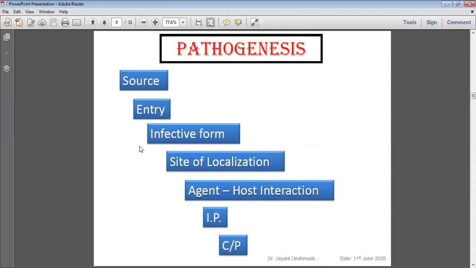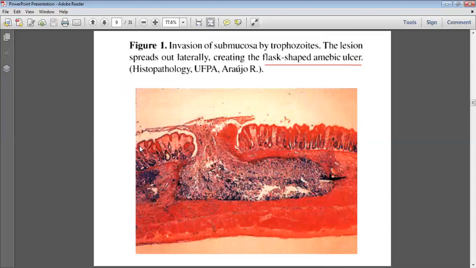They form a characteristic ulcer, known as a flask-shaped ulcer. With the picture we can observe it. When the trophozoites multiply, they secrete substances that break the surface material and enter into the muscularis mucosa. Maximum ulcers are pinhead size, small to 1 inch ulcers. 1 inch ulcers can also occur, depending on the host. The characteristic ulcer is a flask-shaped ulcer, where the neck is narrow and the base is broad, like a flask. It is again an important part you have to remember. This is a flask-shaped amoebic ulcer.